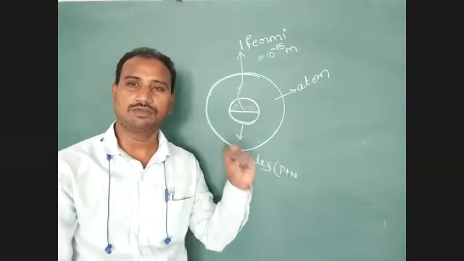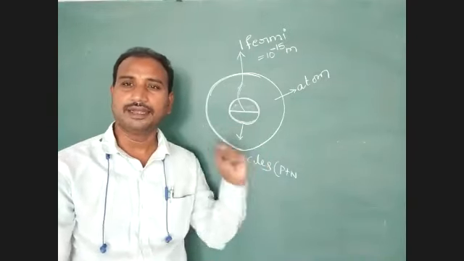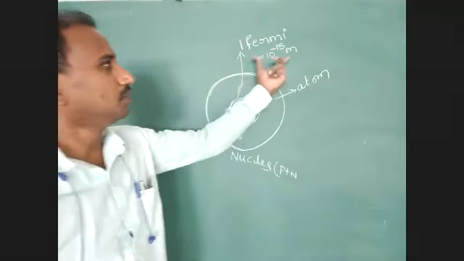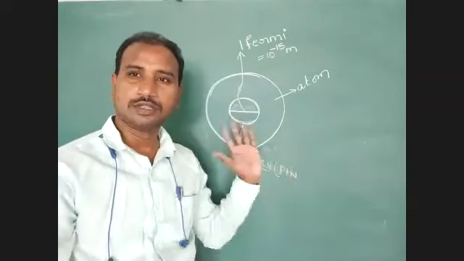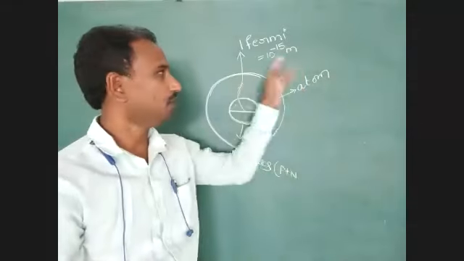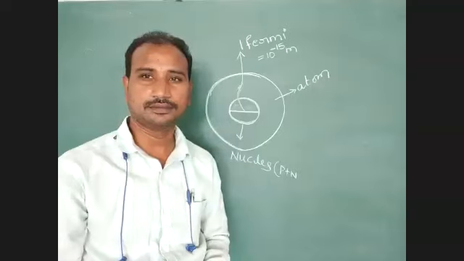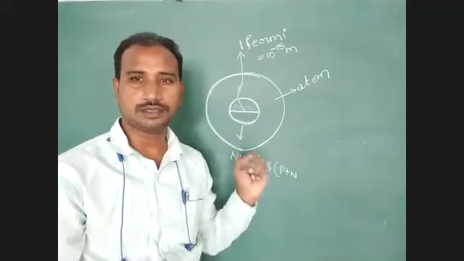It is very, very small, and we cannot identify it directly with our eyes. 1 Fermi equal to 10 to the power of minus 15 means 0.000, after 14 zeros, sorry, after 14 zeros we have to keep that 1. Means this value is very small.